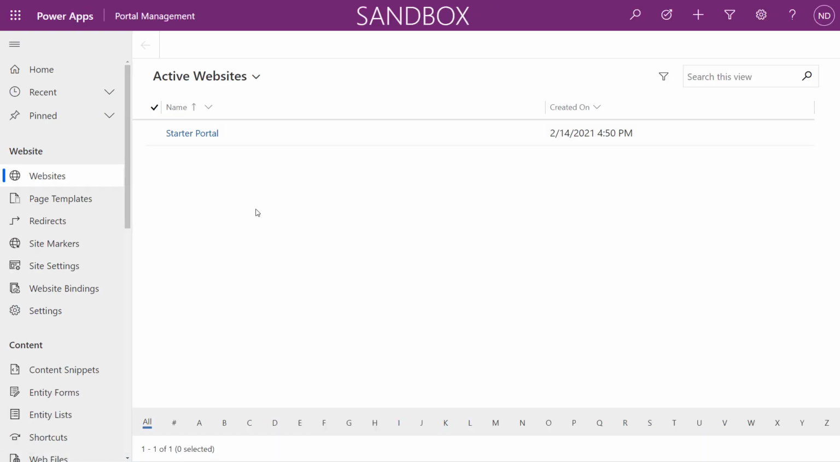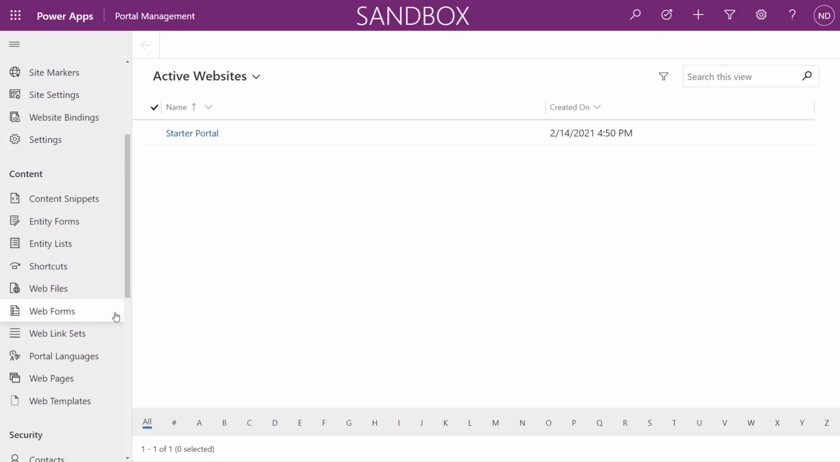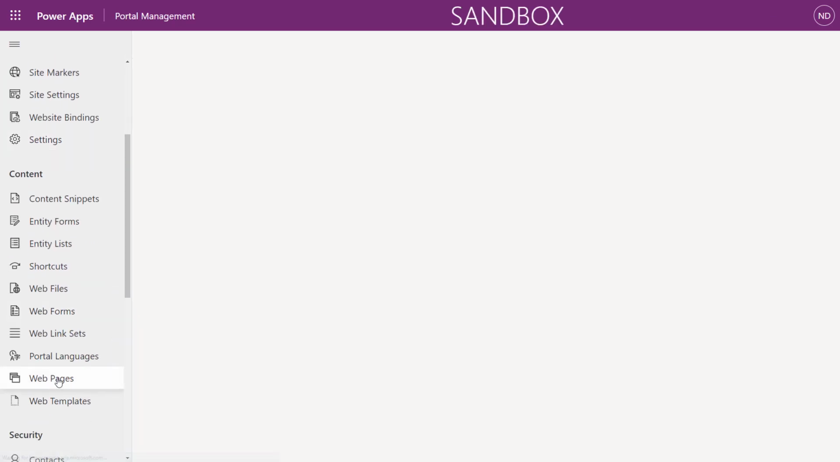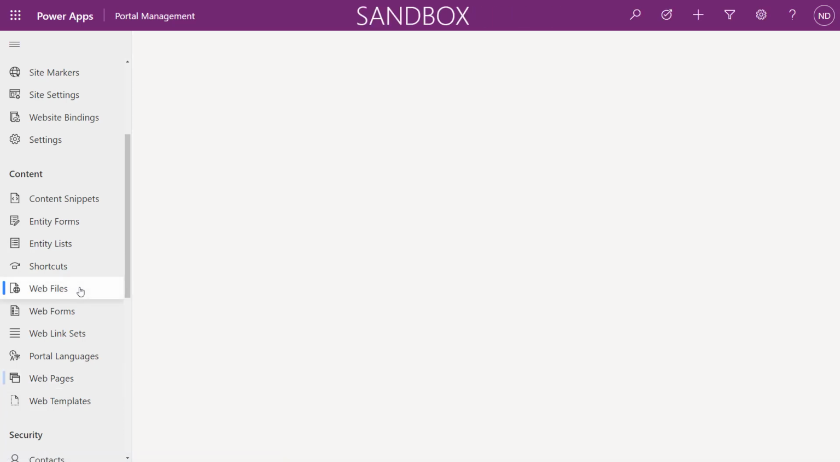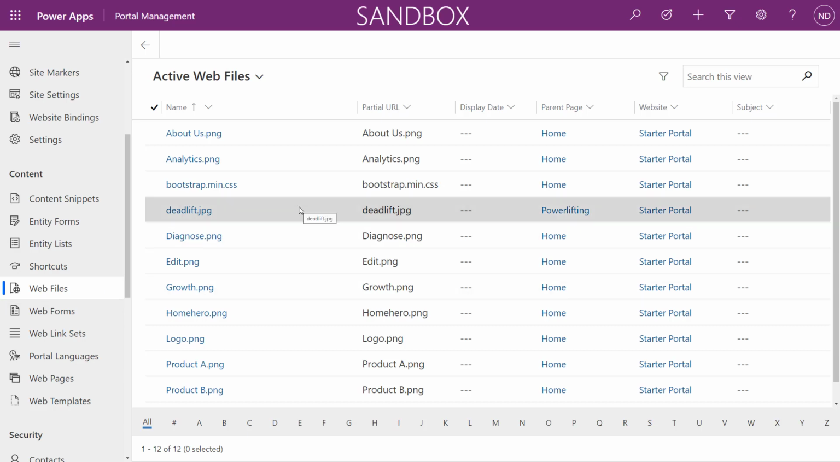Now, before we talk about adding users, I just want to quickly recap what we've done so far and how it's reflected in the metadata. If I go into my web pages, and again, you can tell this is a model-driven app. This is Dataverse data. We have this powerlifting web page. It's now been added. If I look at something like web files, we'll see here that I have my deadlift picture that's part of the powerlifting page. So that got uploaded as portal metadata. So you can see how all this information begins to build out our portal in the back end.